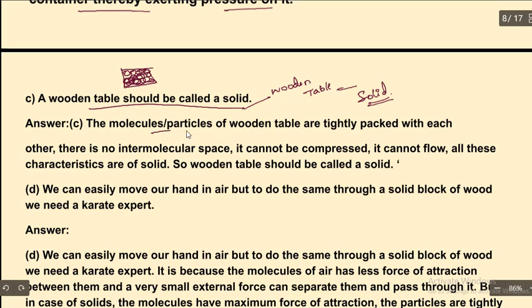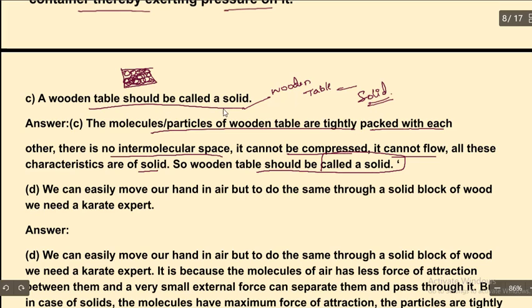The molecules or particles of the wood are tightly packed with each other. There is no intermolecular space. It cannot be compressed. It cannot flow. All these characteristics belong to which state? Solid, right? So a wooden table should be called a solid.